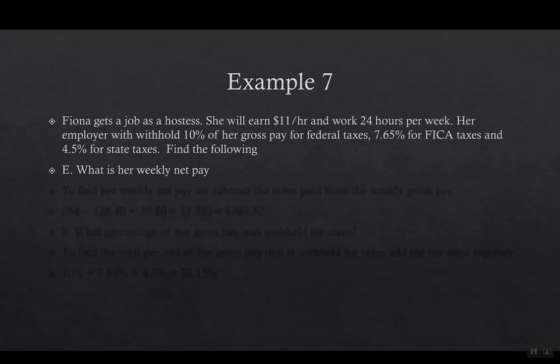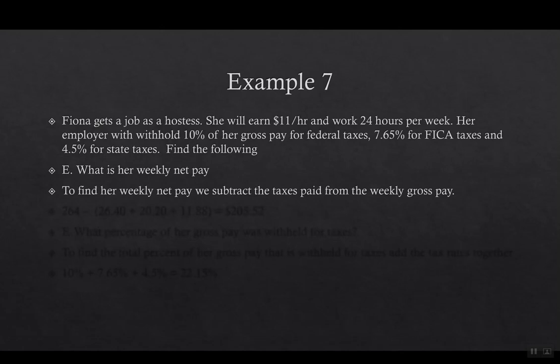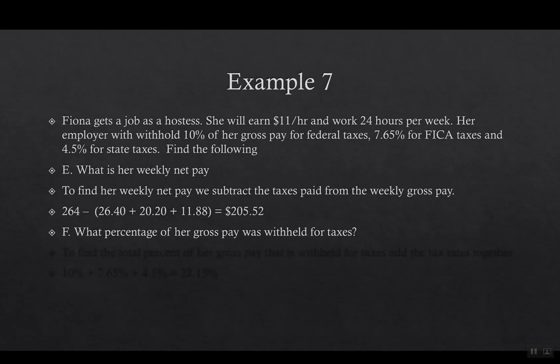So let's look at this a little harder and say, well, how much money did she get at the end of all this? So we're going to look at her net pay by taking the amount she made and subtracting all the taxes. So she made $264, but then she paid $26.40, $20.20, and $11.88, which leaves $205.52 as her net, right? So she had the $264 she made, we took out those amounts for taxes, and it says she ended up with $205.52.